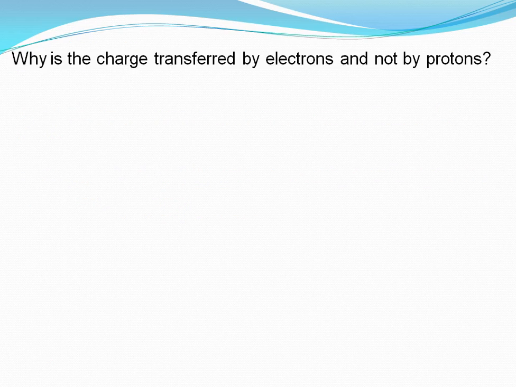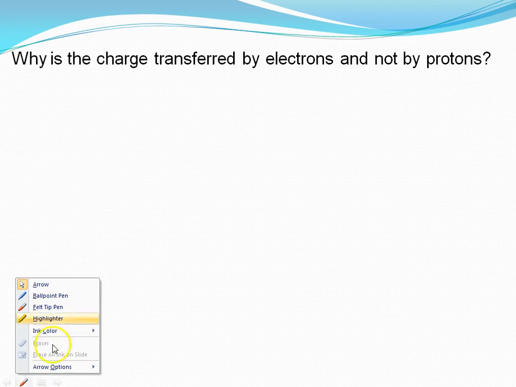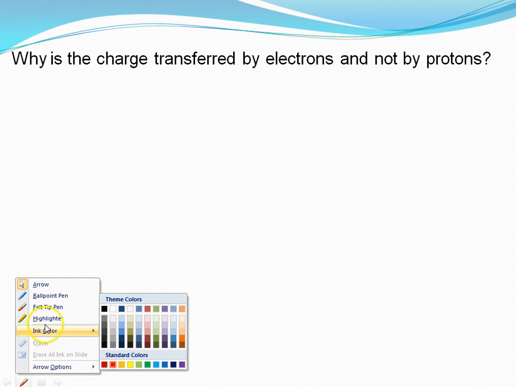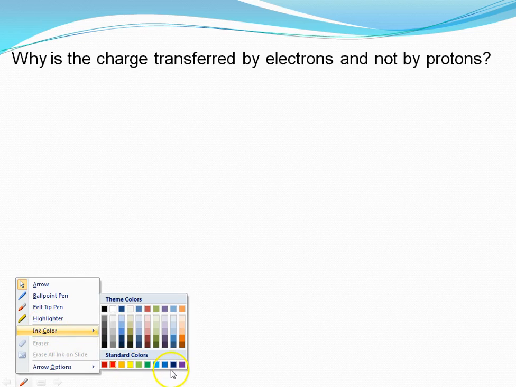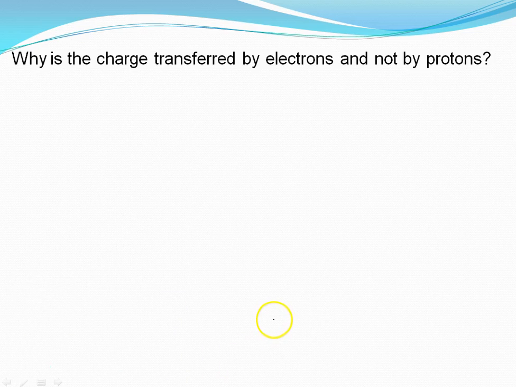Now come to the next thing. Why is the charge transferred by the electron, not by the proton? What I want to convey to you, sometimes this question can be asked to you. What will you say? Let me explain. For charging, electrons are responsible, not the proton. We can easily remove the electron from the body, but we cannot remove the proton from the body easily.